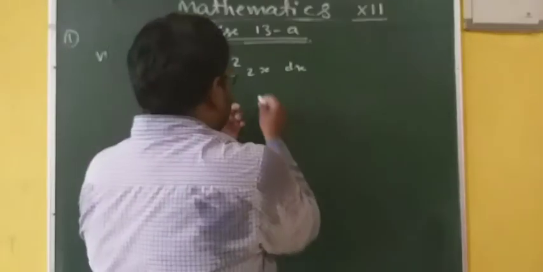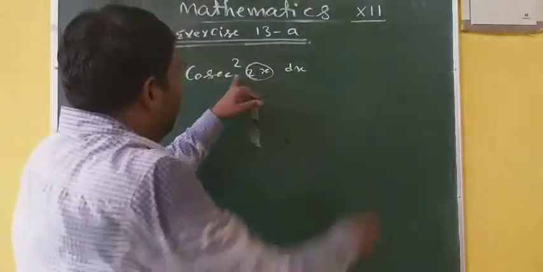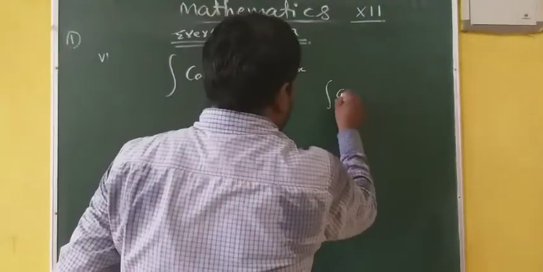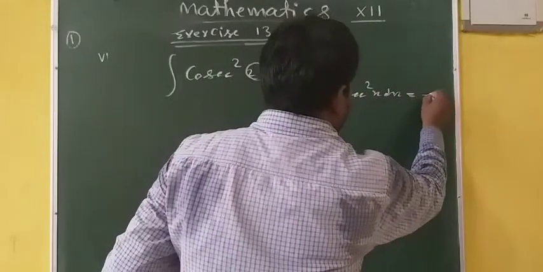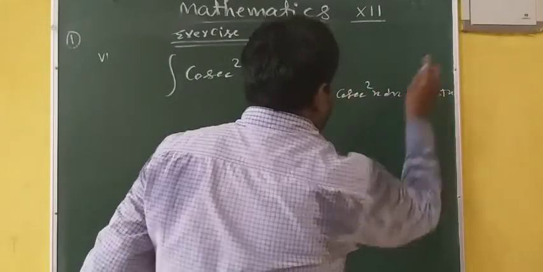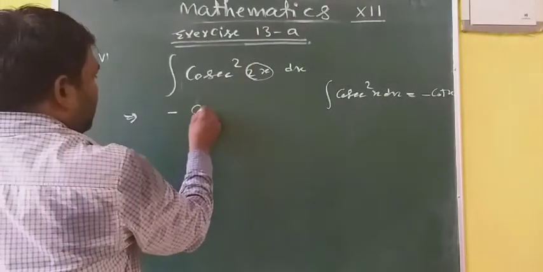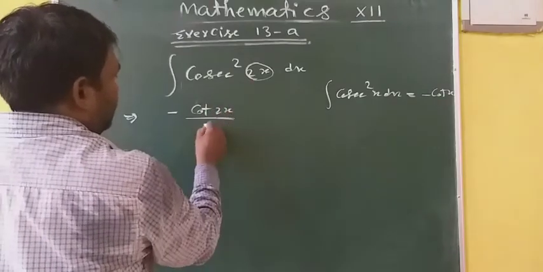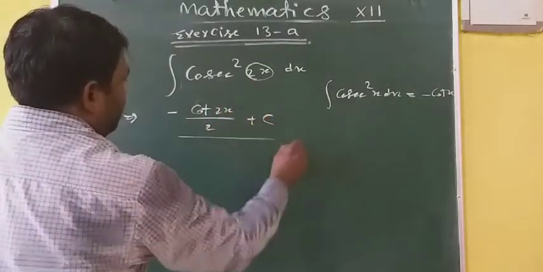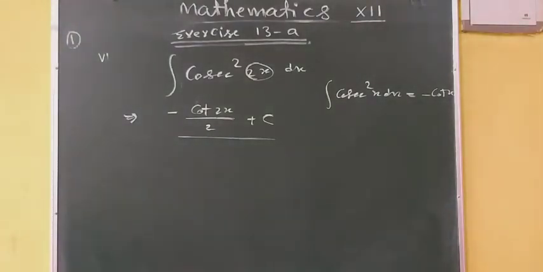Since you know here this 2x can be taken as x, and integration of cosec square x is minus cot x. Therefore, its integration is minus cot 2x divided by this 2 plus c. Very simple integration.